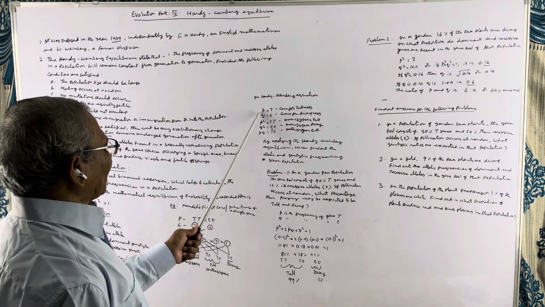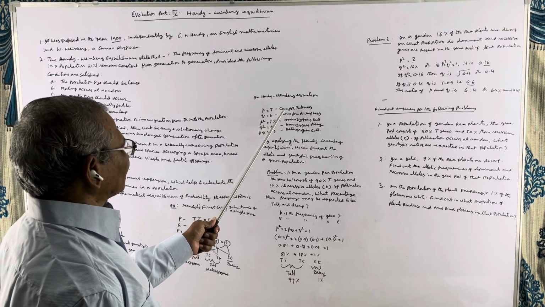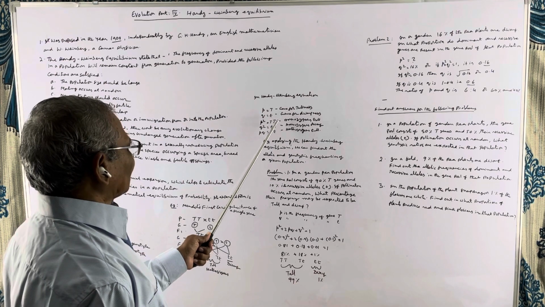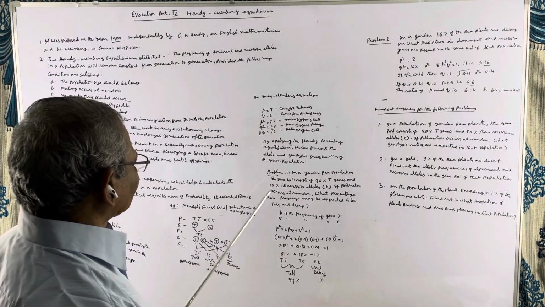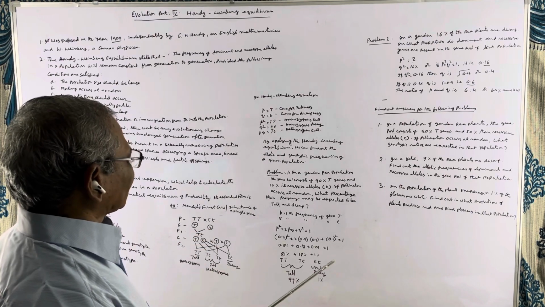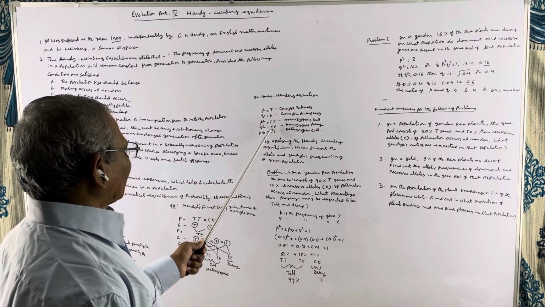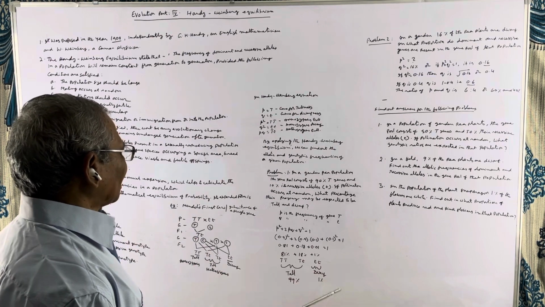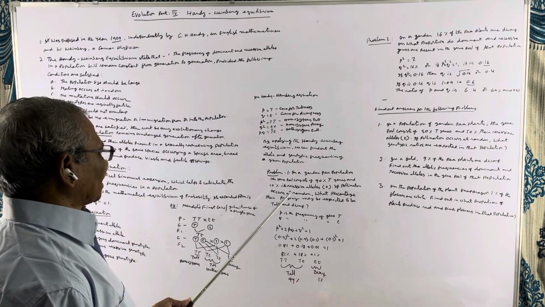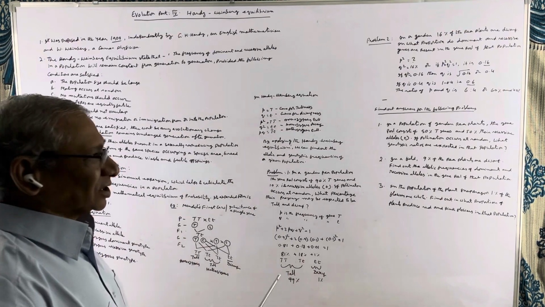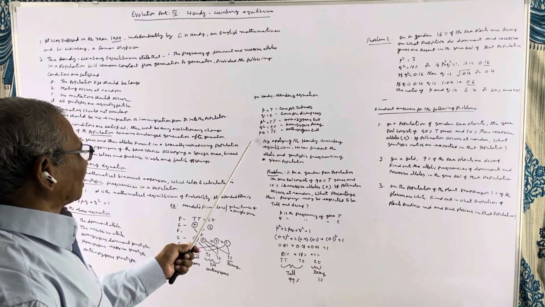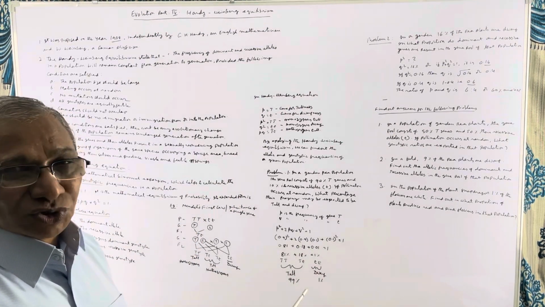Here, p represents capital T, that is, the gene for tallness. q represents small t, that is, the gene for dwarfness. p² represents capital T capital T, that is, homozygous tall plant. q² represents small t small t, it means homozygous dwarf plants. 2pq represents capital T small t, that means heterozygous tall plant. So in this way, we have to use various symbols in calculating allelic and genotypic frequencies.